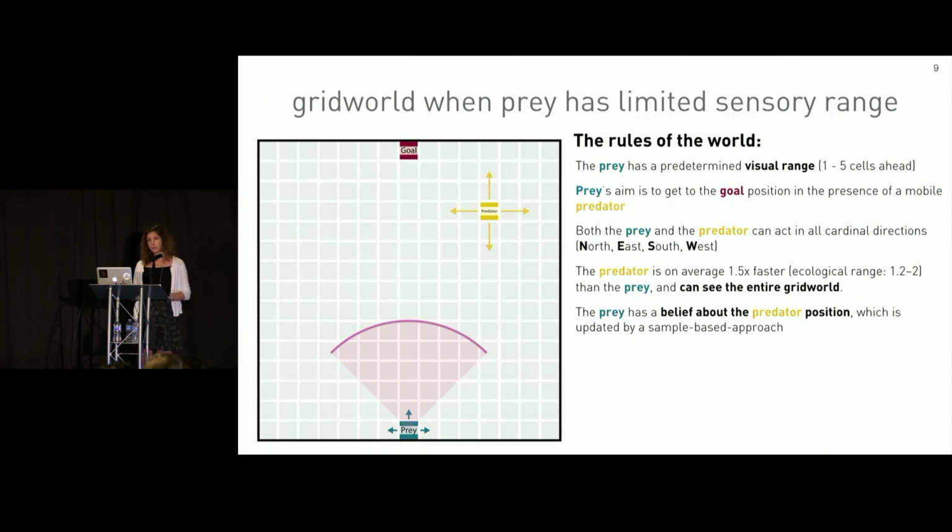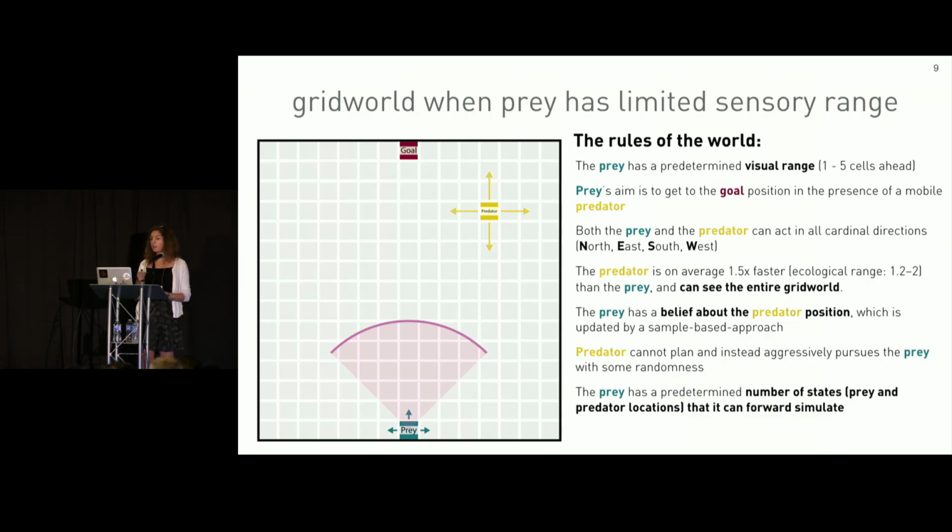At this stage of our research, we only wanted to focus on one of the agents having the ability to plan, and we decided to start with the prey having the ability to plan, while the predator has a simple reactive strategy to aggressively pursue the prey with some amount of randomness. However, we expect many of our key results to be independent of this choice. The prey's planning ability is based on the number of states or environments it can forward simulate before taking an action. For brevity, we will refer to this number as planning acuity.